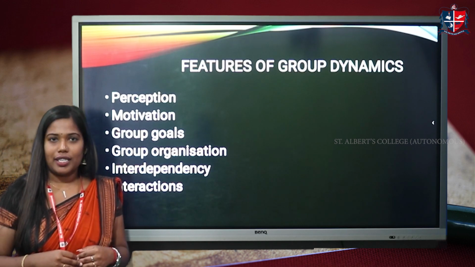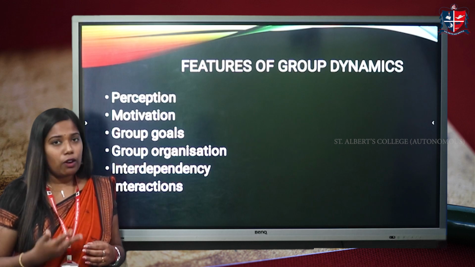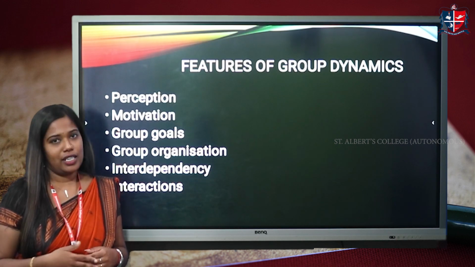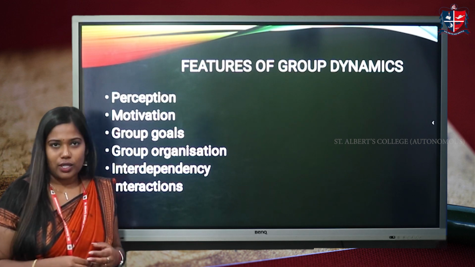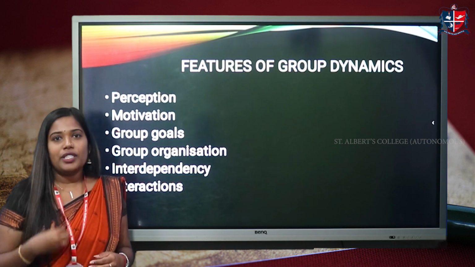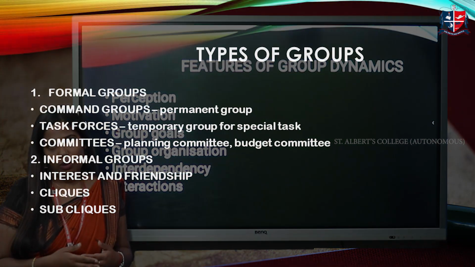Next, interdependency. Group members should depend on each other because alone they cannot do anything. So for achieving group goals, they should depend on and interact with each other. Next, interactions. Interactions means the proper communication. There should be a proper channel of communication in the group so that they can achieve the group goals.